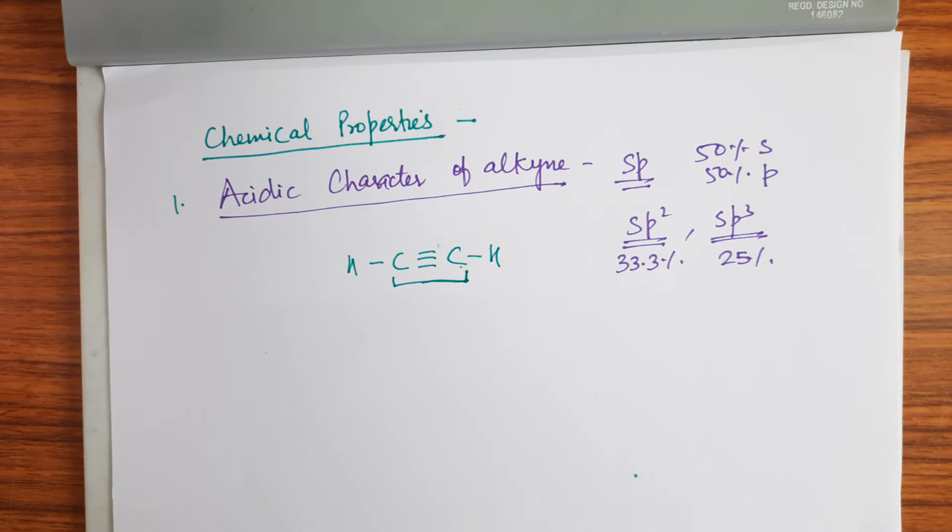So the hydrogen atom can be liberated as a proton more easily as compared to ethene or ethane. That means the hydrogen atoms of ethyne attached to triple bond carbon atoms are acidic in nature.